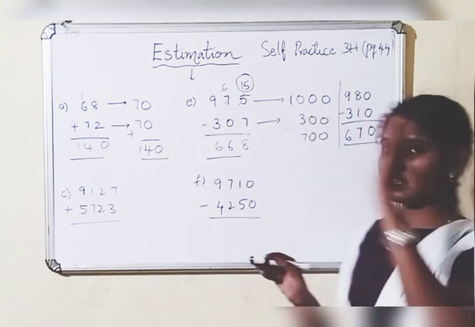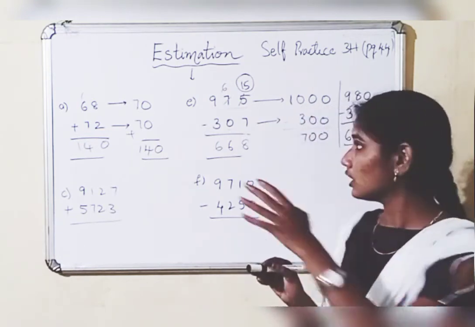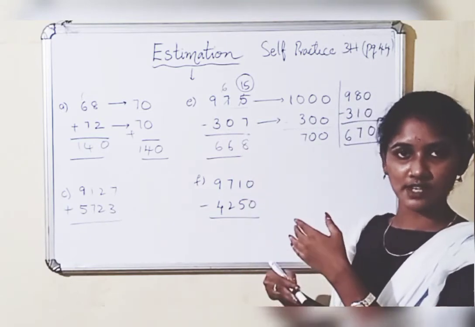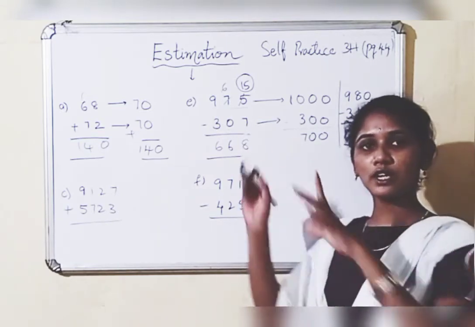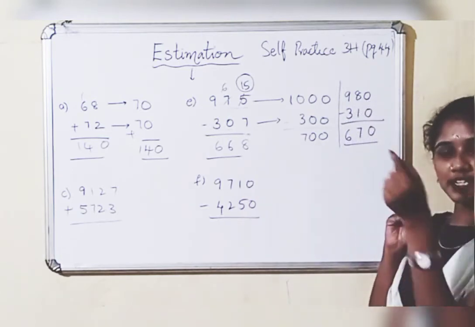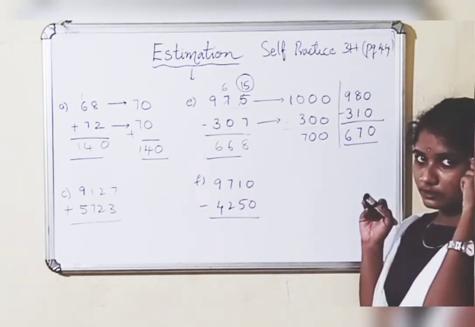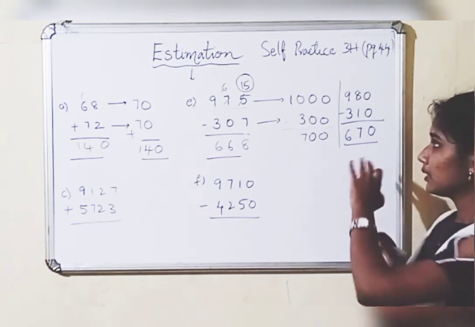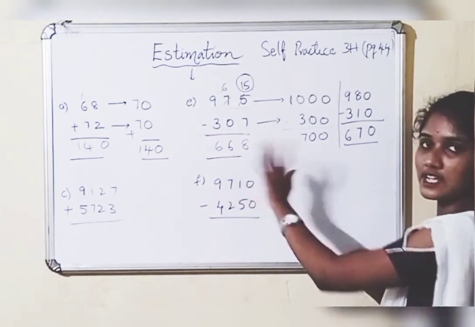So simply 975, it is a rough estimation of 1000. And then 307, it is 300. 1000 minus 300, it is 700. It is speed. We need no pen. Directly we can do that. The other way needs a little bit of brain, and you need pen or paper, and you need to think. But this will be nearer to this answer.